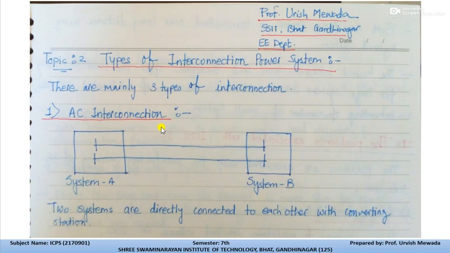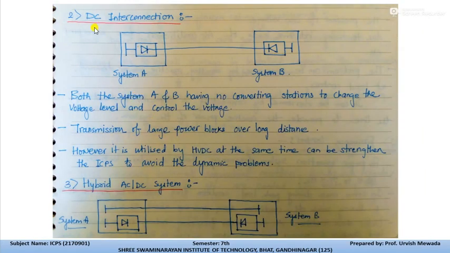Now the second utility we can use for the interconnection is DC interconnection. For DC interconnection you can see a symbol. This is the symbol of DC interconnection. This is system A and this is system B. In between we have a transmission line which is connected through rectifiers, like converters and inverters. So this is called DC interconnection.